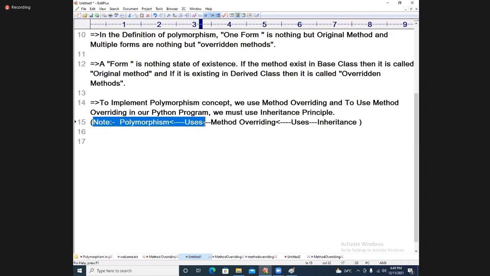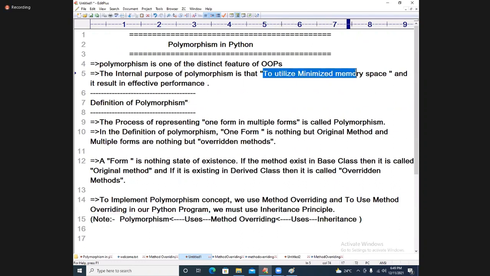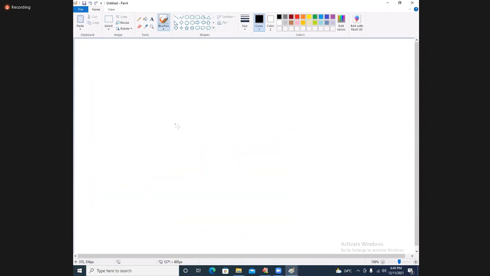Is it clear? Yes, Omkar, you are getting a doubt about utilizing minimized memory space, you are saying. Are the other students understanding the phrase minimized memory space? All of you? Is it understandable? Tausif, okay, good. Not a problem. I will give you the clarity. Nothing to worry about. You will get full clarity immediately.